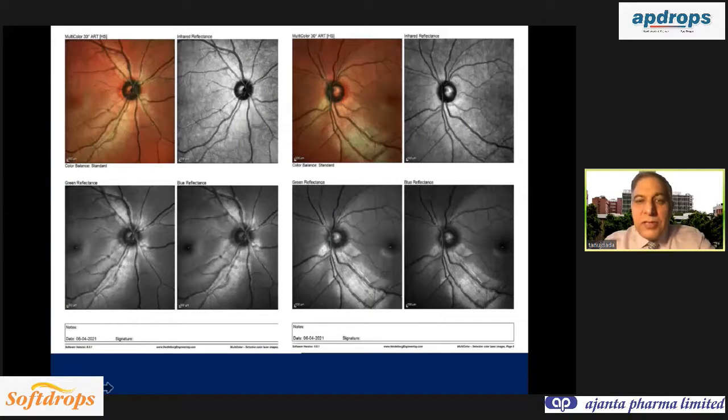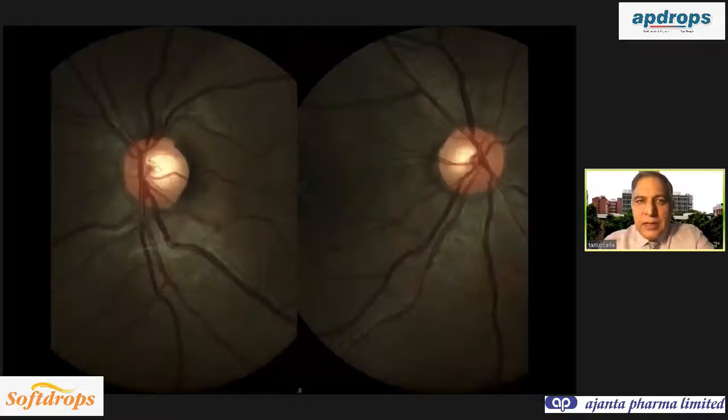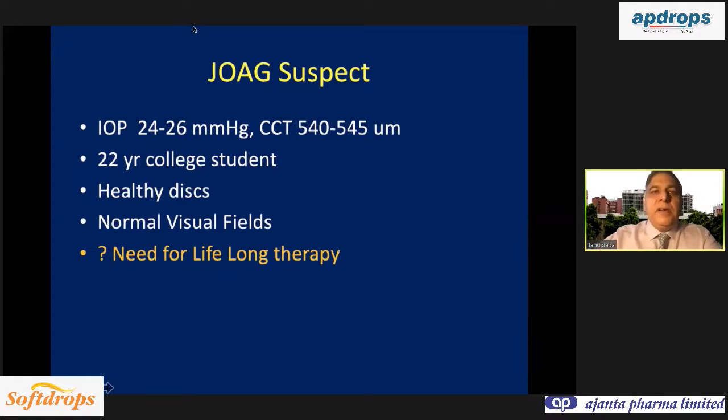So based on this OCT evaluation correlating with the RNFL defect visible on the fundus photograph, we could diagnose that the patient is not a suspect. Definitely he has got evidence of preperimetric glaucoma, and with high IOPs, he should be started on therapy.